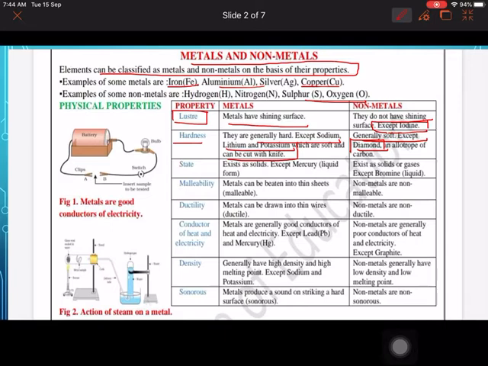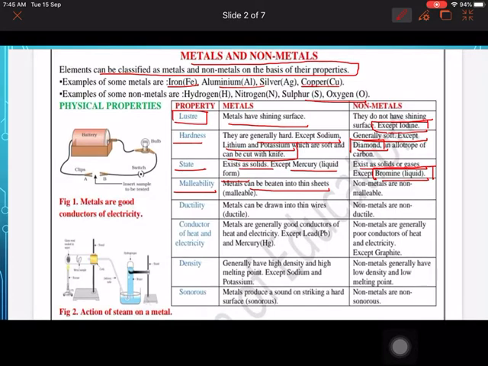State, when we say state, metals exist in the solid state except mercury, which is liquid at room temperature, while non-metals are generally solid or gases except bromine. This question comes: name one metal and one non-metal which are liquid, so you have to write mercury and bromine. When we talk of malleability, metals can be beaten into thin sheets.